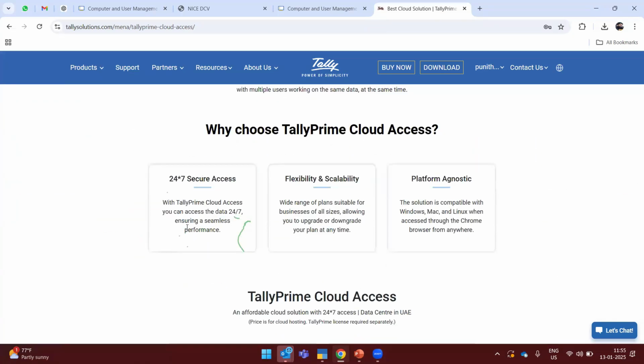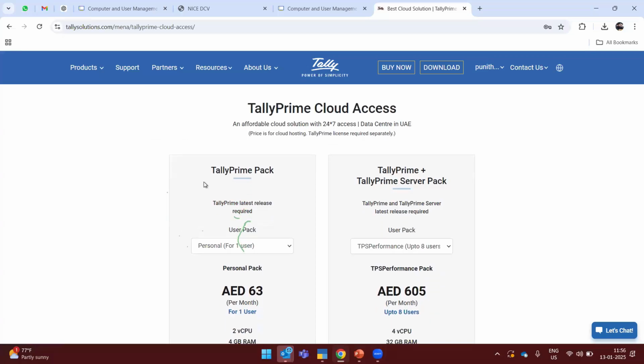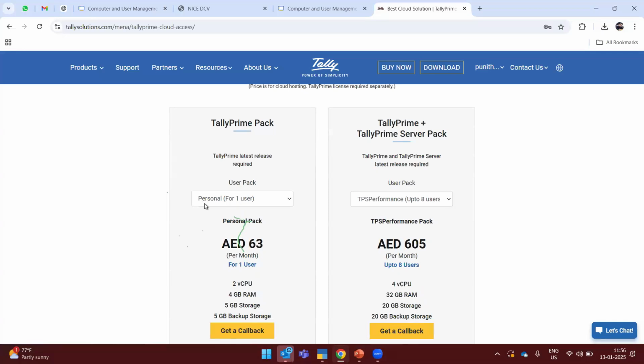And also there is plan information. You can see here, if you have a TallyPrime single user, there is a personal pack as one. So there is a regular up to 2 user. This is the unique name which we have given for the particular users. And for the 4 user pack, a regular plus, and also regular max pro as 6 user pack. And this is up to 8, this is up to 12. So based on the performance, we are giving the user packs.